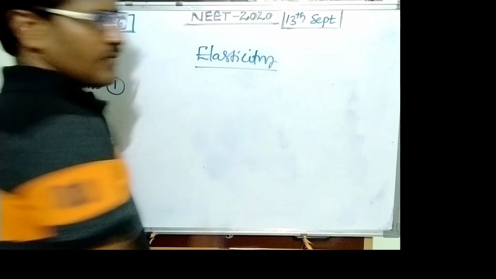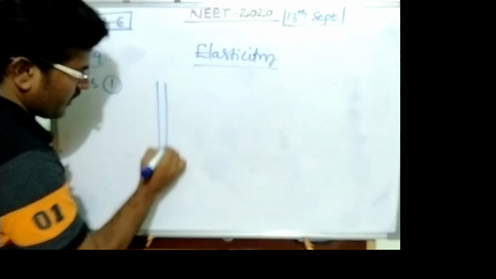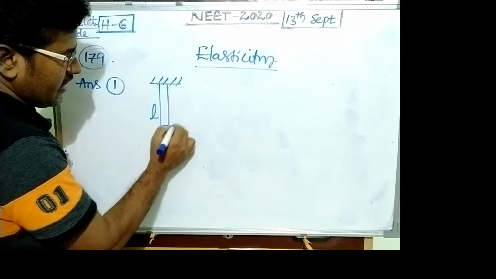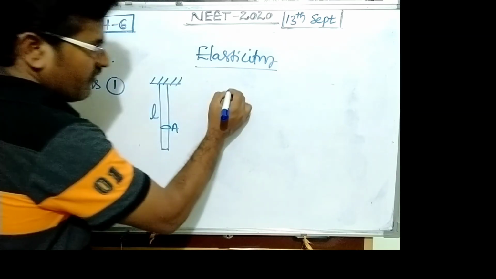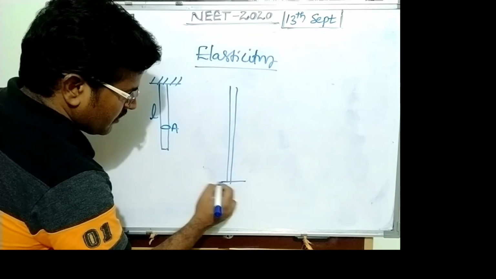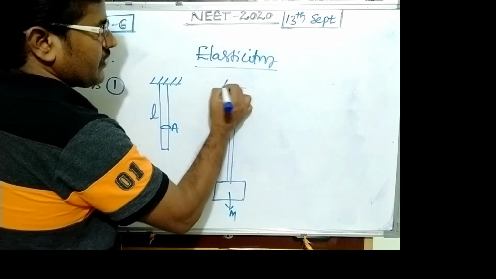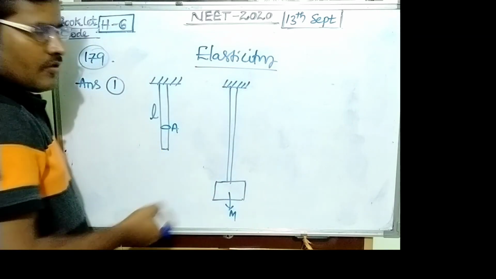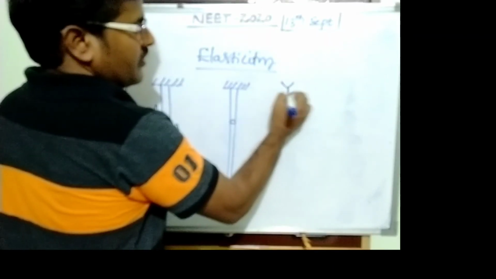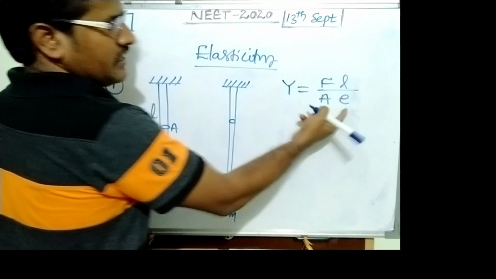This question is from the elasticity topic. Without load, a wire has length L and area of cross section A. With load M, this wire elongates. So what is the Young's modulus of this material? Young's modulus equals F L upon A into e, where e indicates elongation.